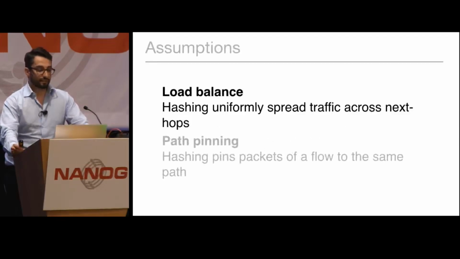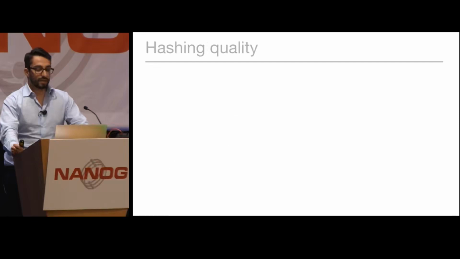Well, we're going to find out. Let's start discussing the first assumption, which is the load balance assumption. So we assume that hashing uniformly spreads traffic across next hops. Let's see if this happens. We at Fastly have been using ECMP for many years, extensively. At a certain point, we encountered some occurrences of load imbalance, which seemed to appear only when using specific network devices. So we wanted to experiment and prove our conjecture, and we performed a little experiment.